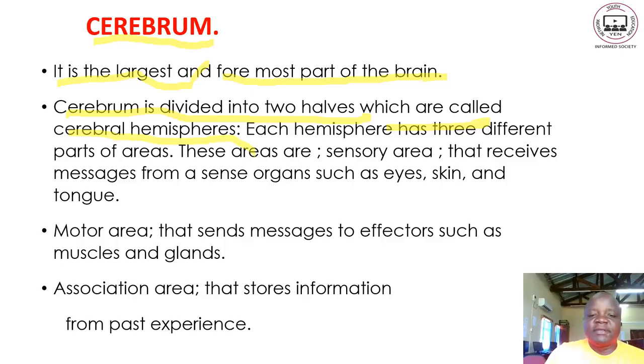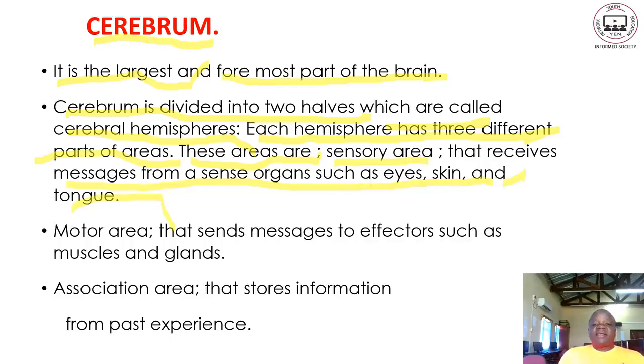Each hemisphere has three different areas. We have the sensory area that receives messages from sense organs such as the eyes, the skin, and the tongue.